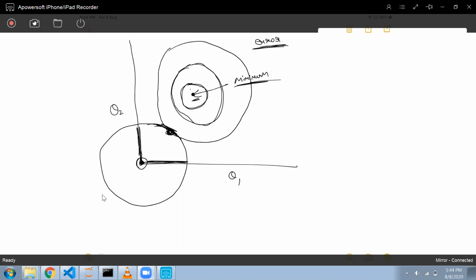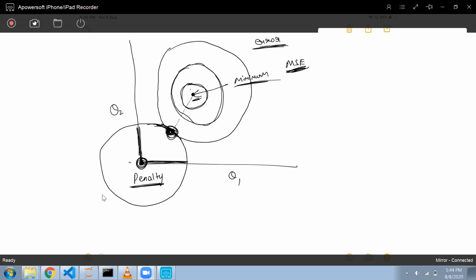This is the minimum error that my MSE, mean squared error, is giving, and this is the minimum error that the penalty value is giving. So I need to increase my mean squared error till this point.